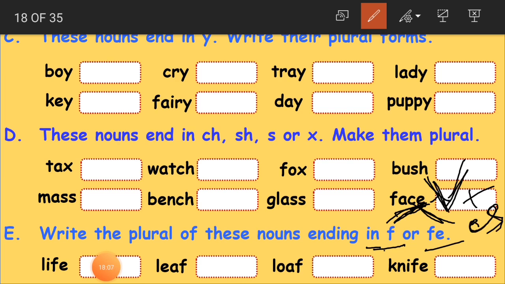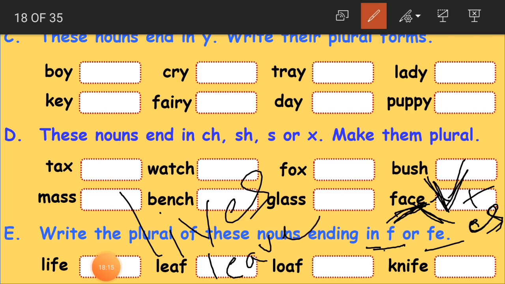Now life, what will we write? Lives. Leaf, leaves. Loaf, loaves. Knife, knives. Clear, children? Yes. So please practice such types of words at home, okay? Otherwise you cannot remember them.